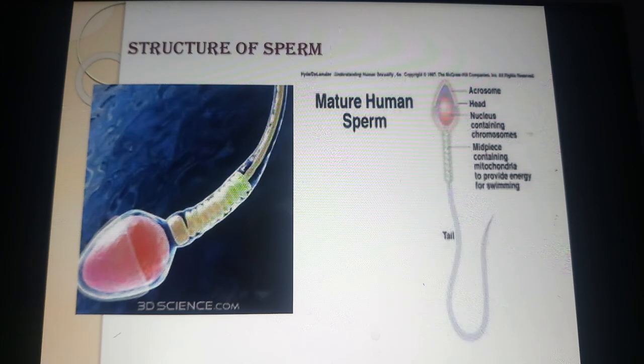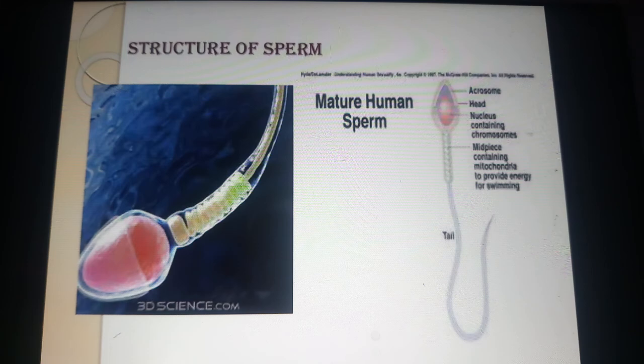The sperms are released into the lumen of the seminiferous tubules and transported to the accessory ducts in the male, as you have studied in the first slide: the vasa efferentia, epididymis, vas deferens, and so on.